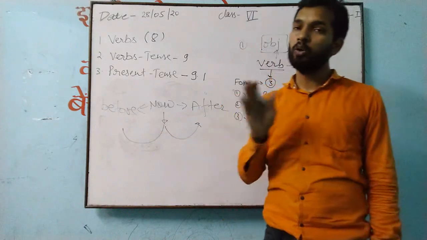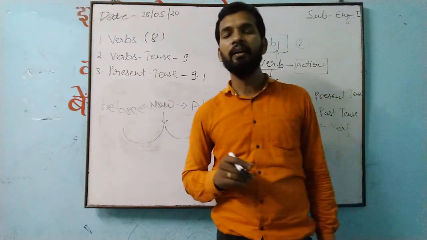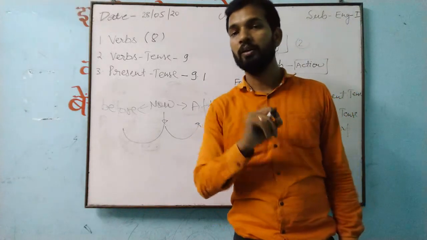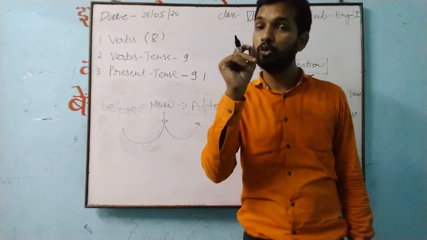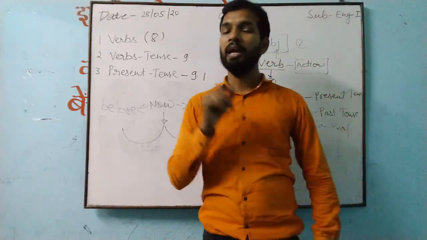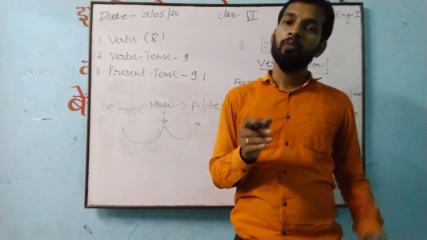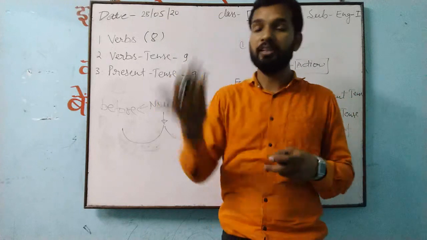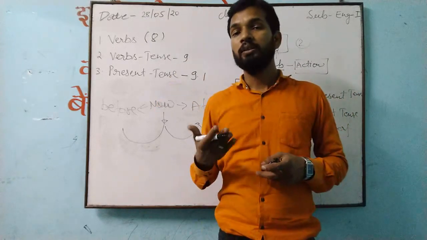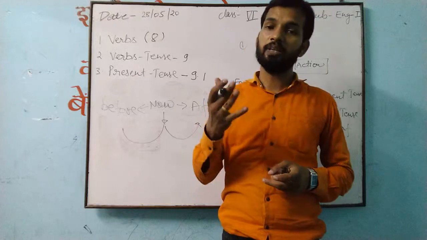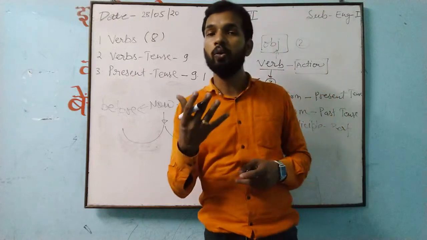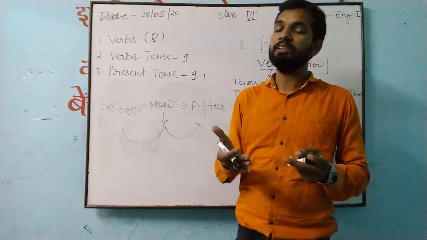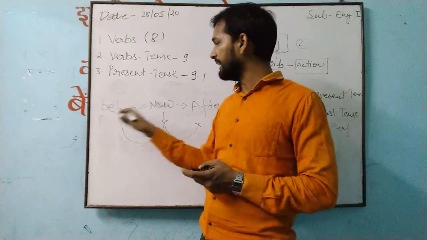And in that you will get also the verb. Because to decide which kind of tense it is, you have to reach the verb, the helping verb. Helping verbs only tell you which time is going, whether it's the current time, past or future. We are talking about the status of time. How can you know that this is a sentence of current time or of past or future? That you will decide with the help of that.